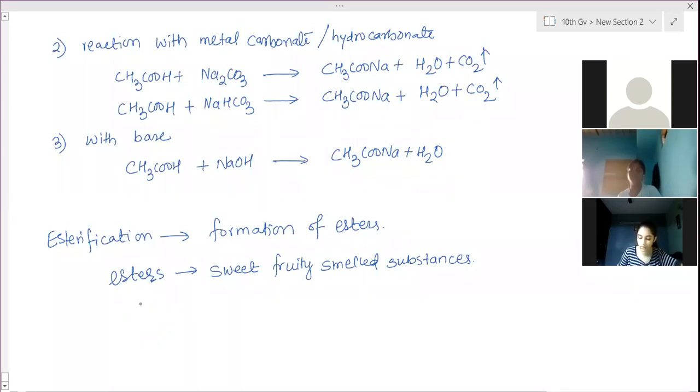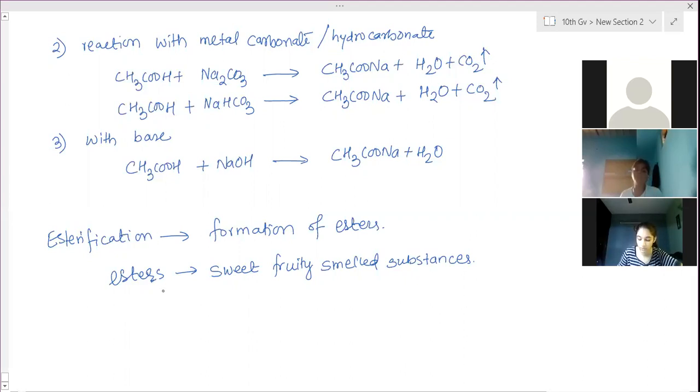Each particular plant has a particular smell. Different fruits have a different smell. So from the smell itself, we can find out which type of fruit it is, because we are very familiar with those. That is due to the presence of these esters. Vegetable oil also has a peculiar smell because of the esters. So esters are the sweet, fruity smelling substances. Artificial flavoring actually comes from the esters. We use it.